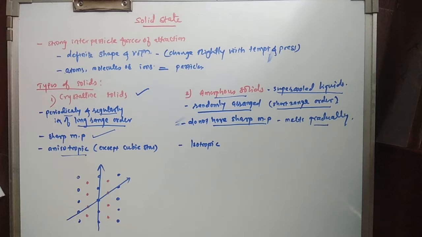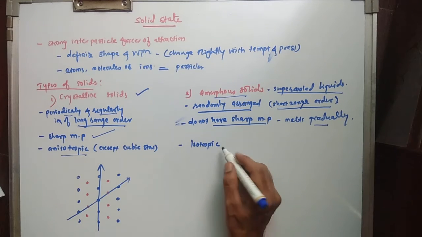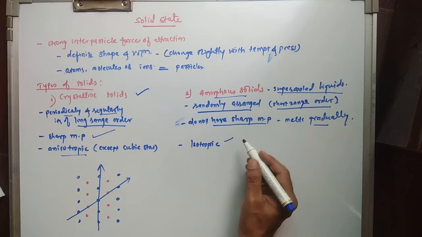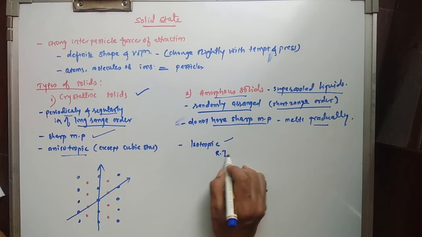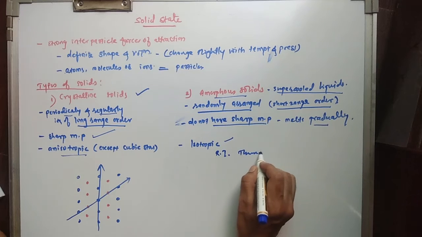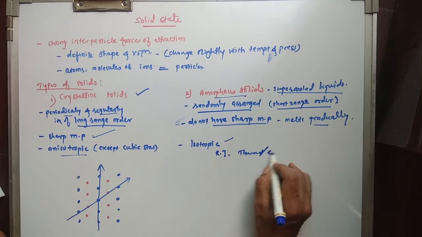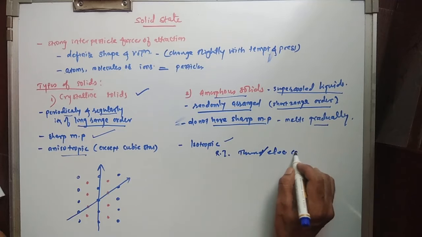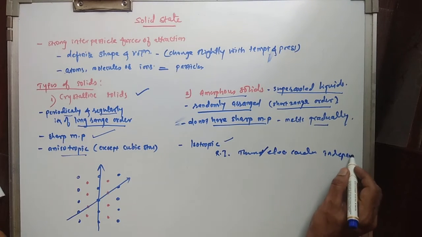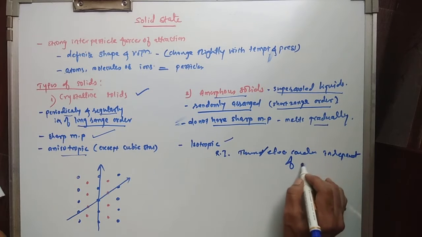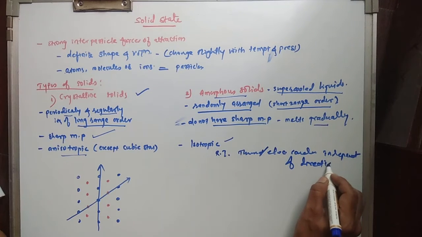Whereas amorphous solids are isotropic in nature. That means properties like refractive index, thermal and electrical conductivity are independent of the direction of measurement.